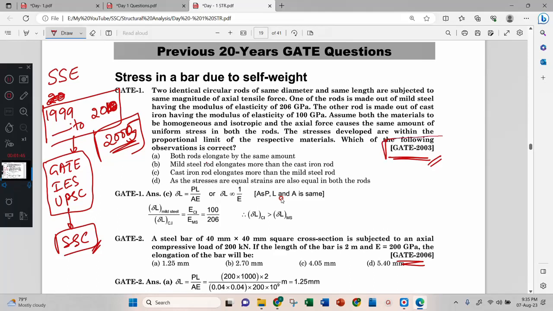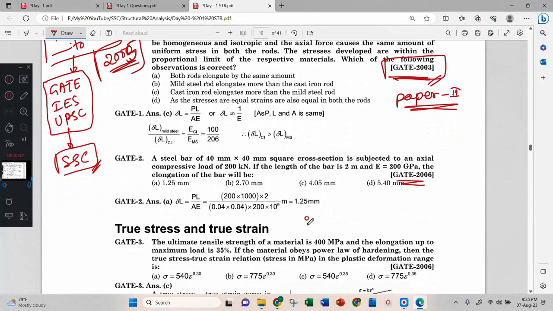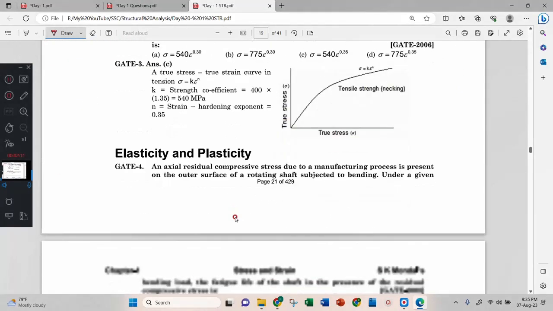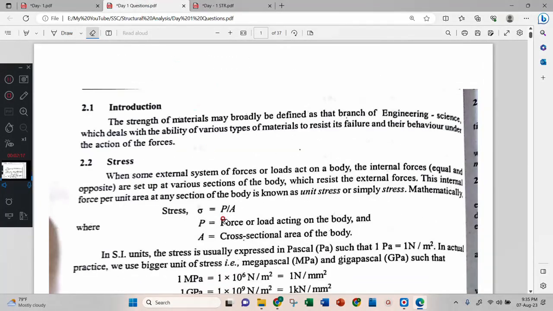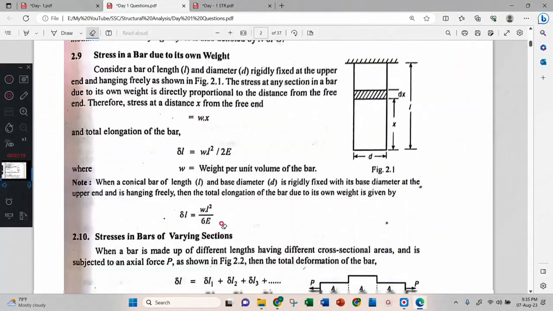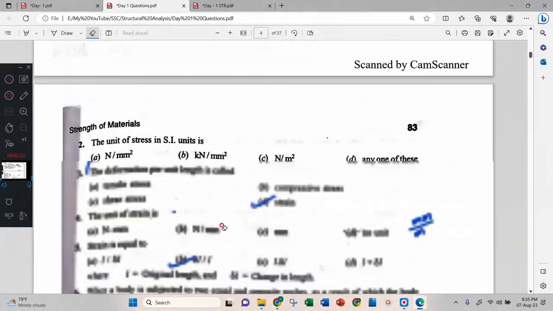And GATE questions you can consider for SSC paper 2, but not in very deep. Easy questions of GATE, IES, UPSC will be tough questions for SSC paper 2. This you can remember. These problems and concepts you can go through later whenever you are free. But for me, I will consider these one mark questions for paper 1. Okay.